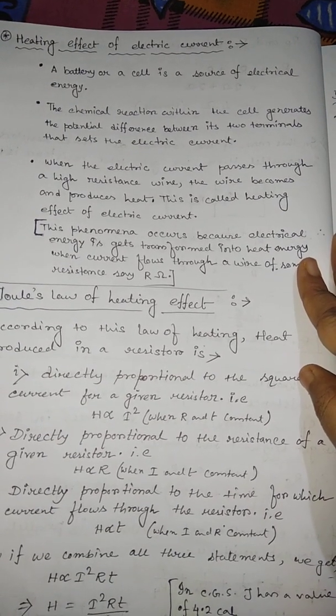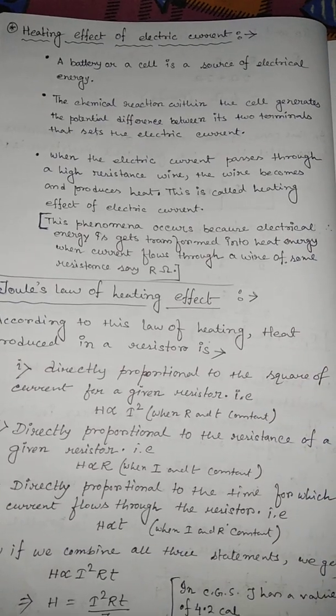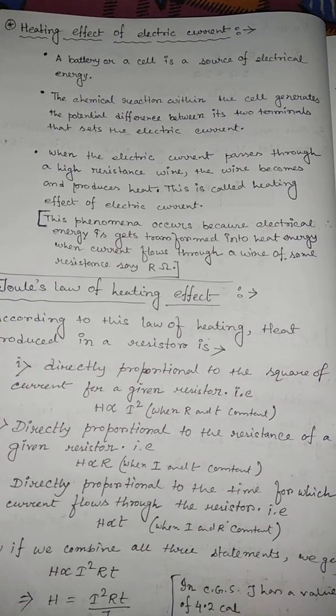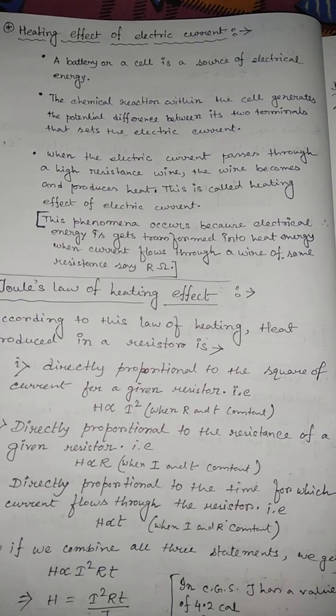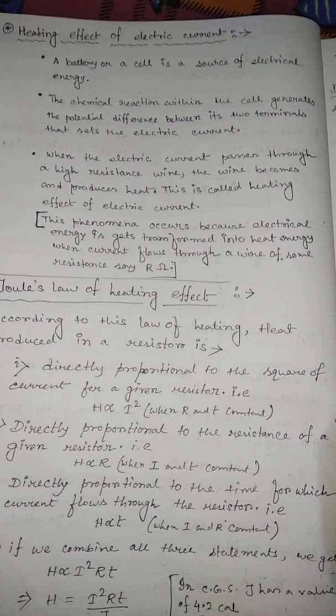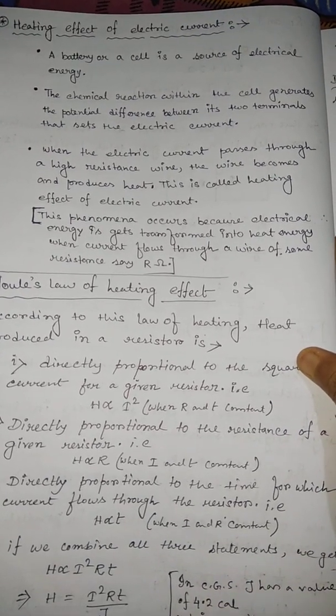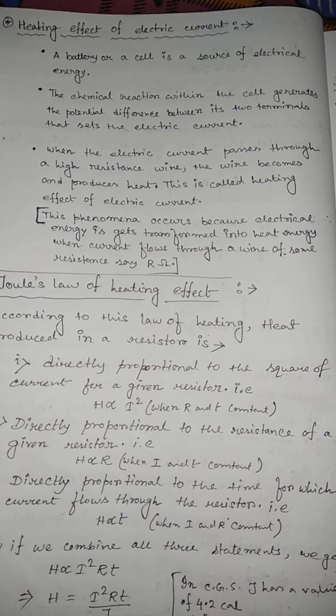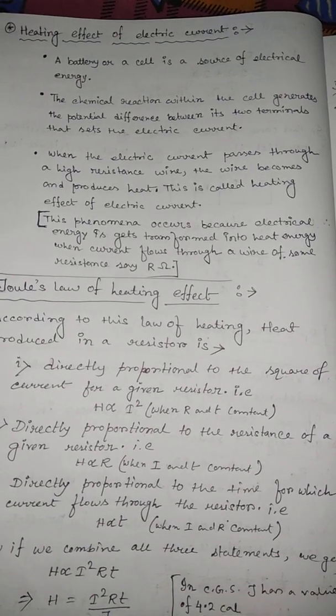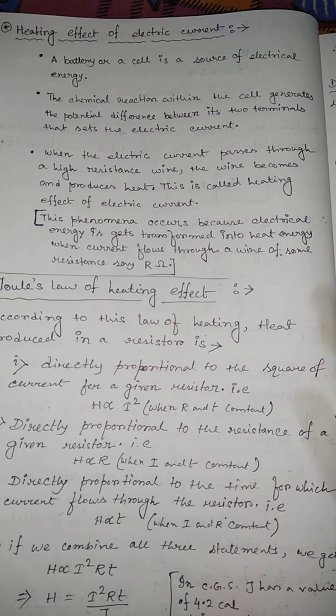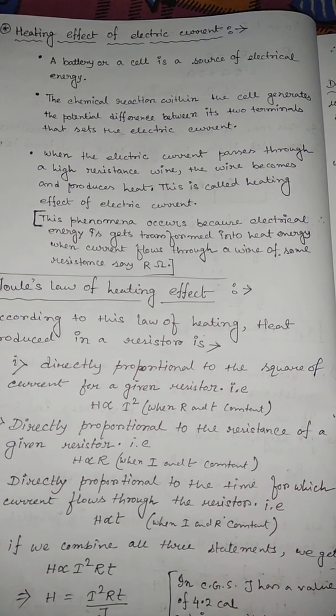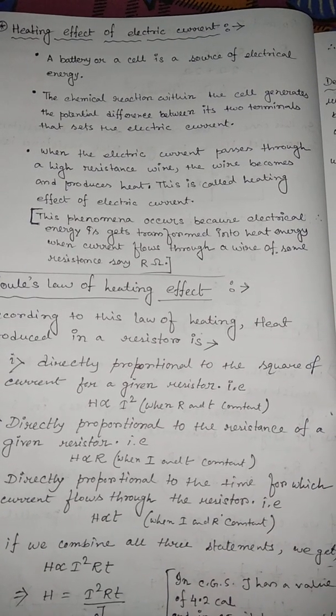Electric current means I equals Q by T, charge per unit time. Electric charge flowing through the conductor per unit time constitutes an electric current. And what is the source of this electrical energy? A battery or a cell. If we don't connect any battery or cell, we do not get any electric current.